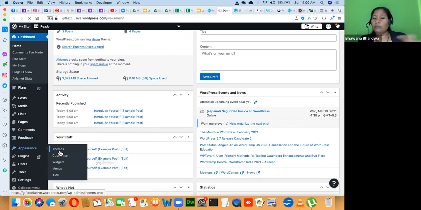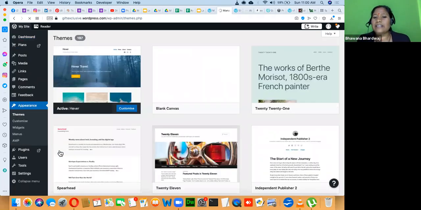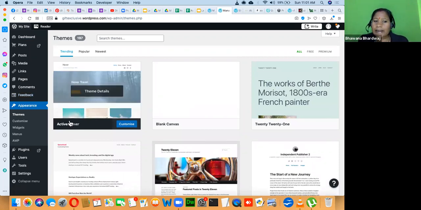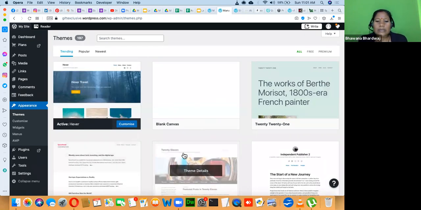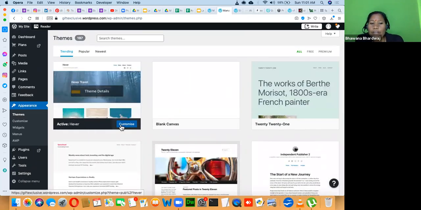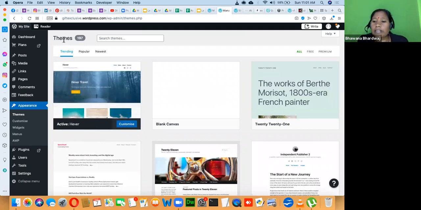Appearance is one of the most important areas, because the entire WordPress is a thematic website. Means the theme is there, the look and feel is there, the structure is there, you have the skeleton and you have to decorate it. So right now this is the current theme. If you are using the free website, you have to use a theme from the given ones. You can use a theme only from this given list, right? But when you are going for a self-hosted website, you can upload your own theme. The upload option is not here.